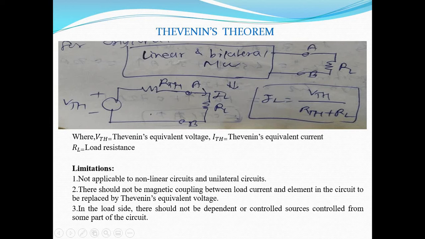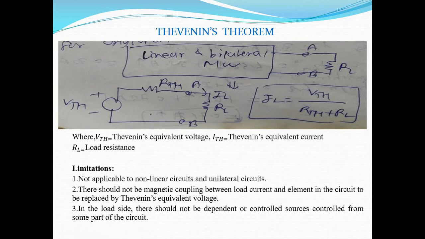And if the question is like calculate the power dissipated across the RL, then PL is equal to IL square into RL. That means once you calculate the load current through the load element, then you can easily find out the voltage drop across it and power dissipated by that element.